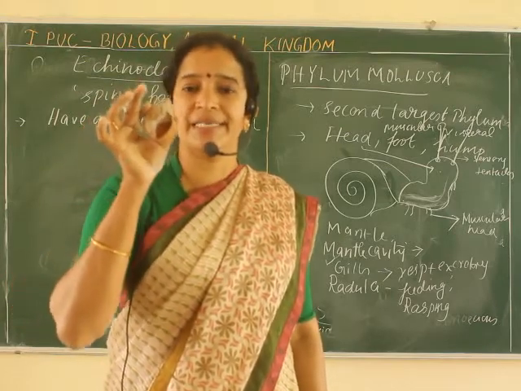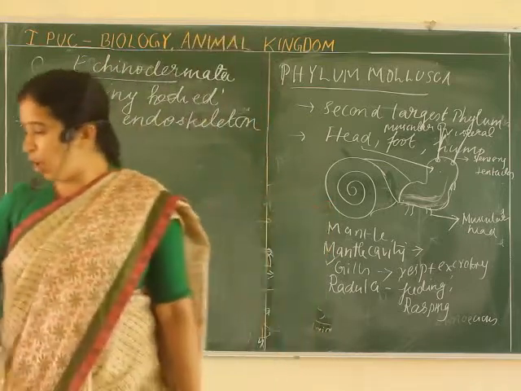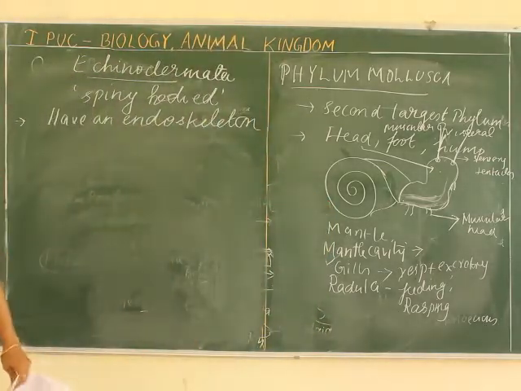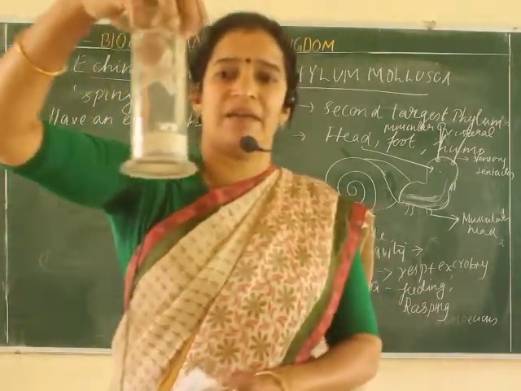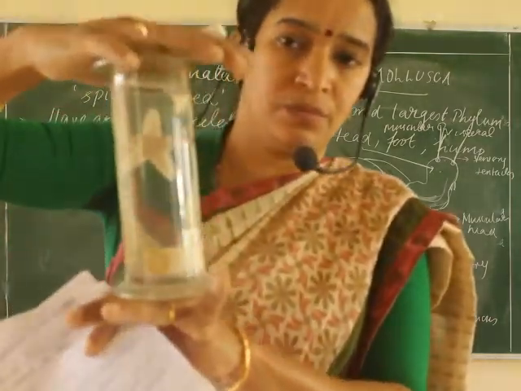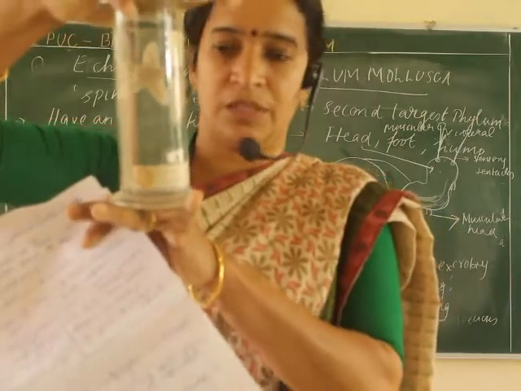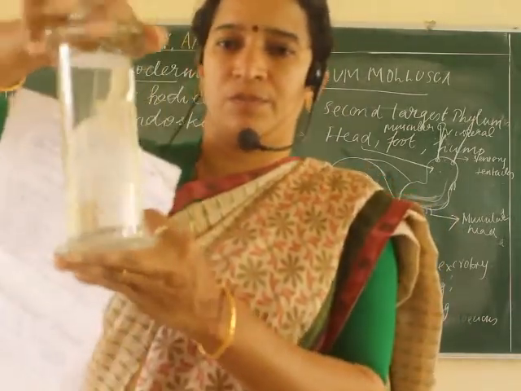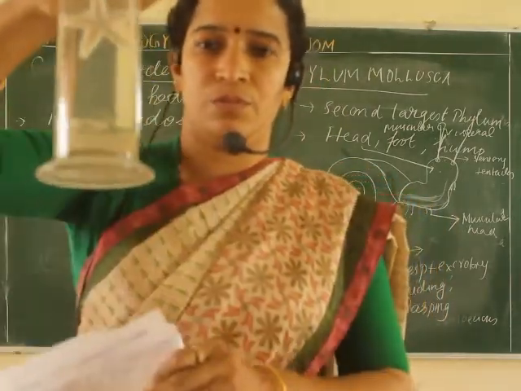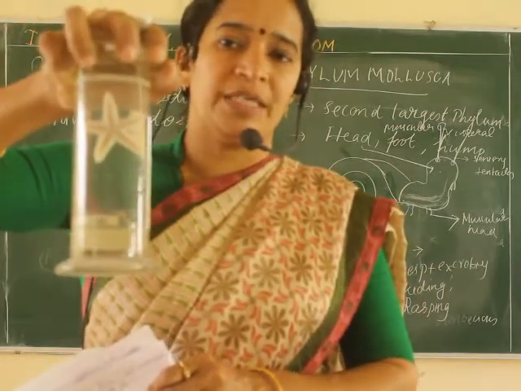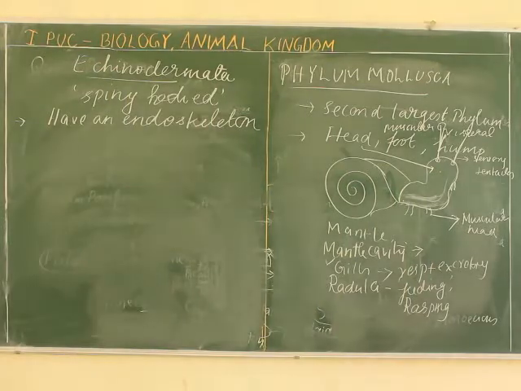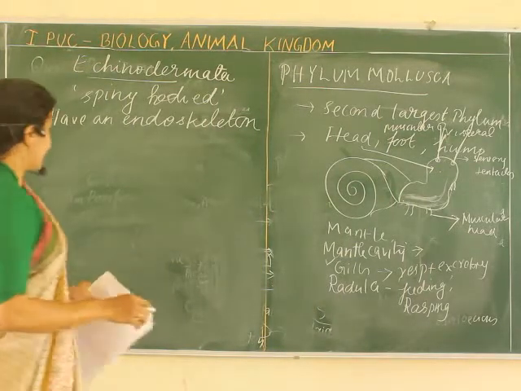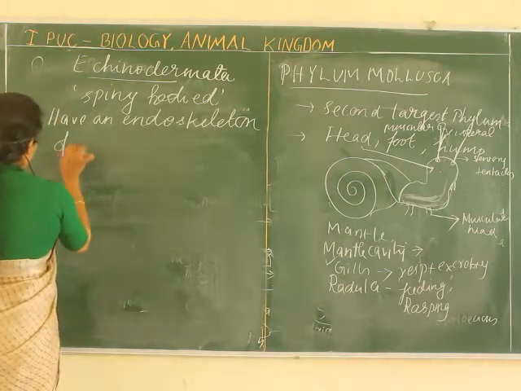But in Echinodermata, or in the starfish, the endoskeleton is hard. This is a starfish, which comes under phylum Echinodermata. It has an endoskeleton of calcareous shell.